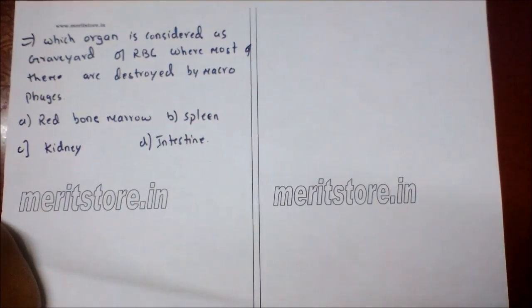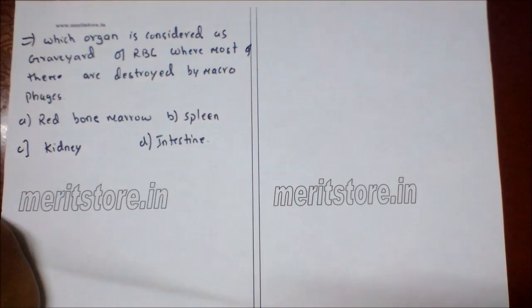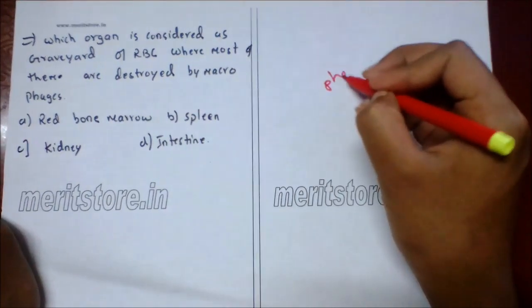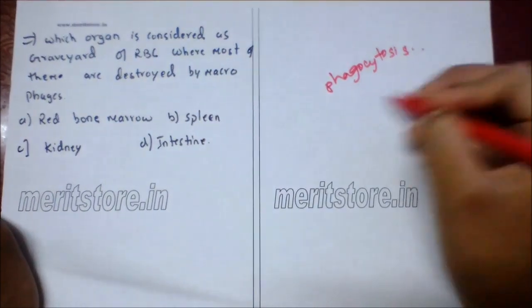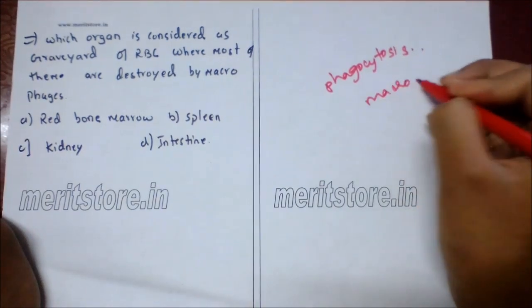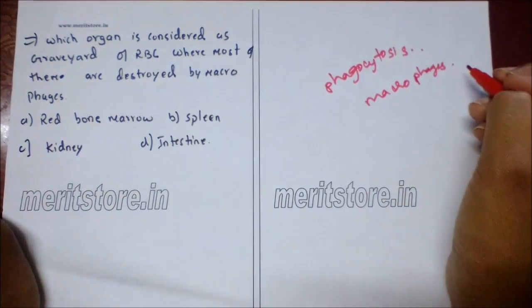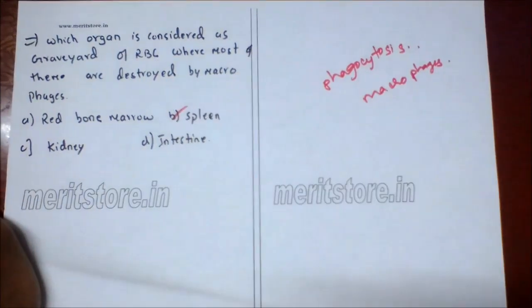Which organ is considered as graveyard of RBC, where most of them are destroyed by macrophages? A. Red bone marrow, B. Spleen, C. Kidney, D. Intestine. So the old RBCs are destroyed along with pathogens by phagocytosis carried out by macrophages. Thus, spleen acts as a graveyard of RBC. Option B is the correct answer.